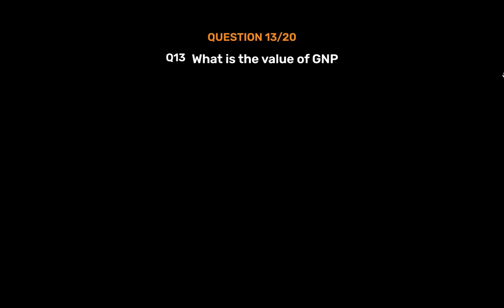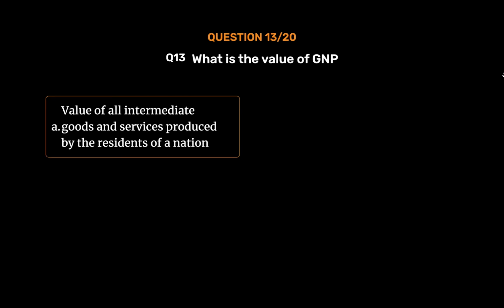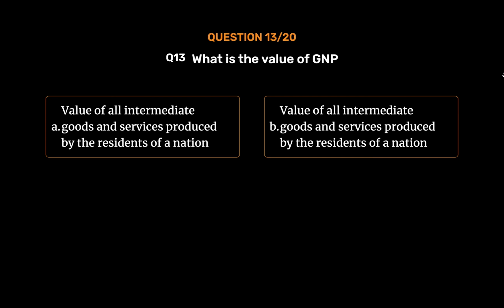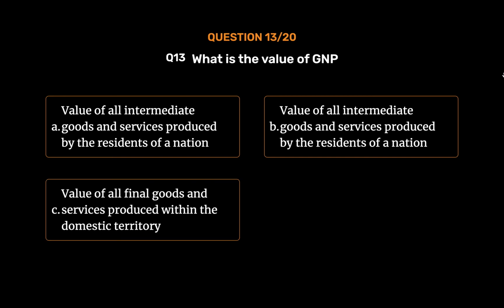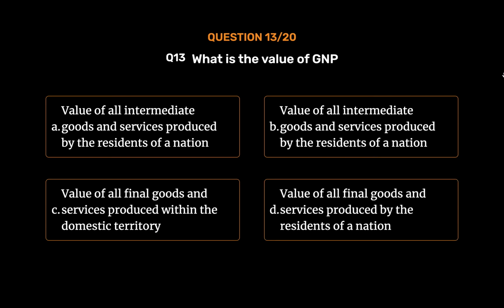Question number 13. What is the value of GNP? Option A. Value of all intermediate goods and services produced by the residents of a nation. Option B. Value of all intermediate goods and services produced by the residents of a nation. Option C. Value of all final goods and services produced within the domestic territory. Option D. Value of all final goods and services produced by the residents of a nation.